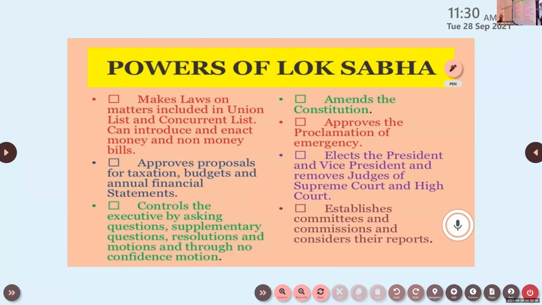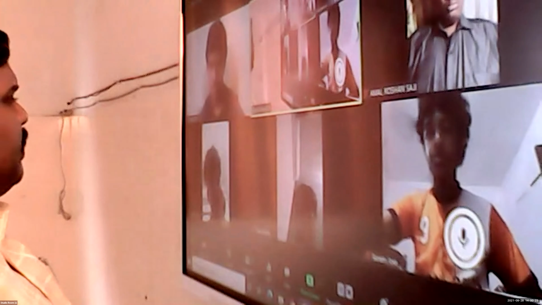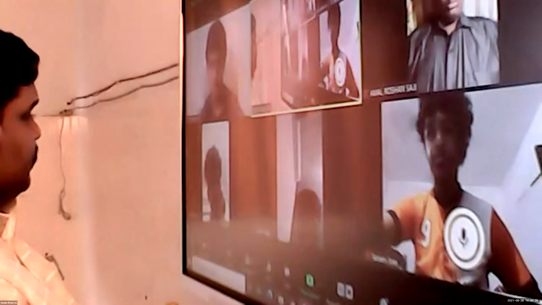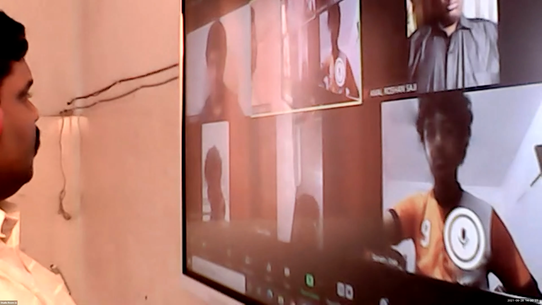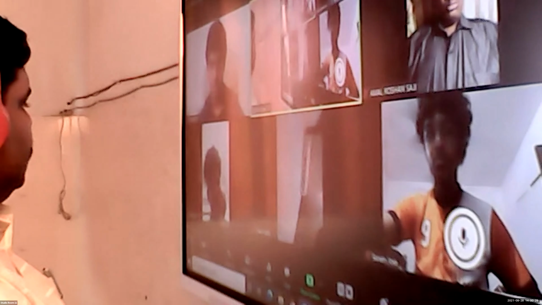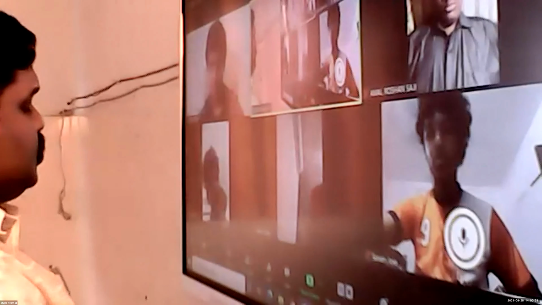Second one, approves proposals for taxation, budgets, and annual financial statements. Okay, so the annual financial statement is also related with the budget. Clear or not? We know that various departments are there in our country, right? Various departments, in the sense military, civil aviation, railways, telephone, postal department.